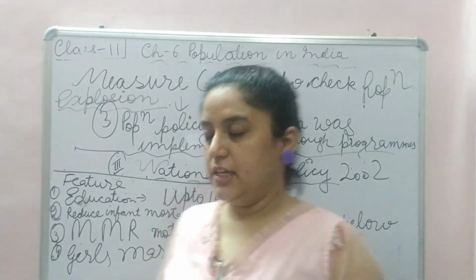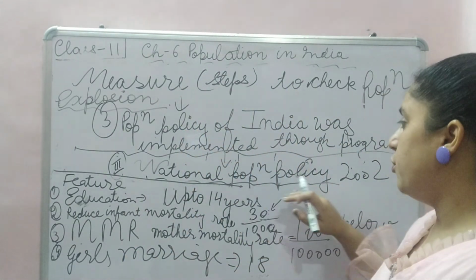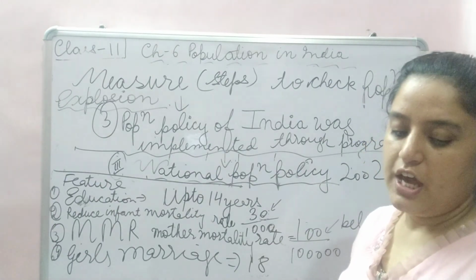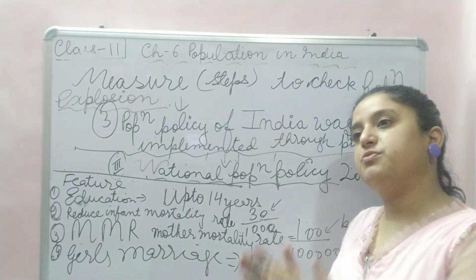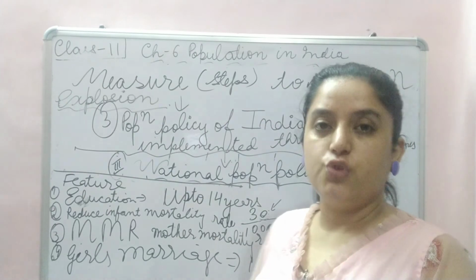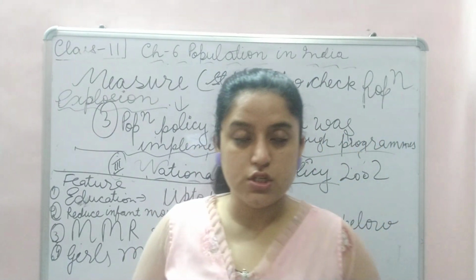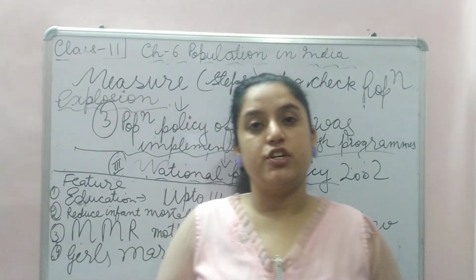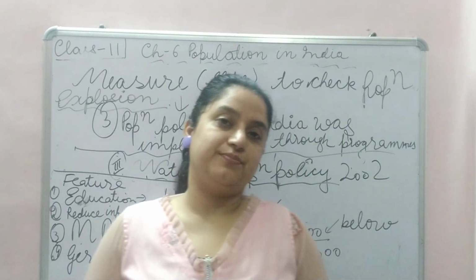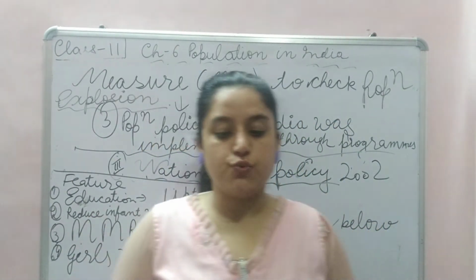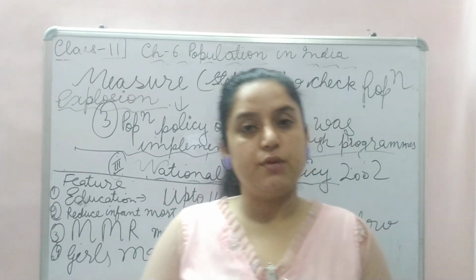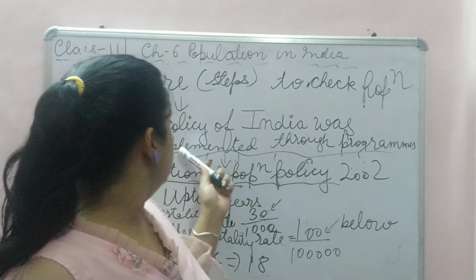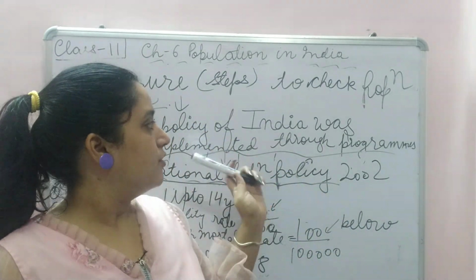So this policy, the national population policy 2002, was quite inclusive, as it included quantitative and qualitative aspects of the country in order to control the exploded population, as well as check the mortality rates of women and children. So these were the measures: social measures, economic measures, and the policies framed by the government.